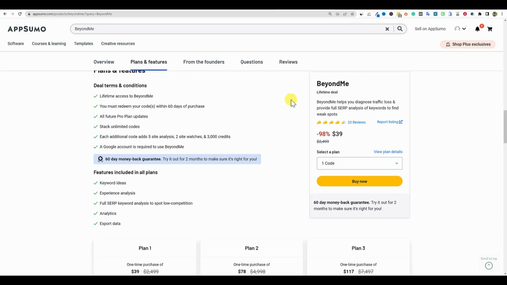Sometimes I'll try to get the free trial if it's a tool that I just absolutely don't need in my arsenal, but I want to do a review for you guys. But in this case, this is a tool I probably could use. And also I don't want to fiddle around with any kind of limitations. So I'm definitely going to pick up the $39 plan literally just to do this review for you guys.